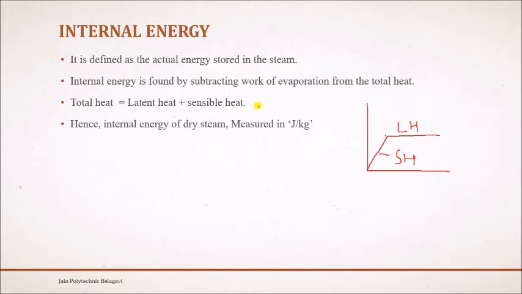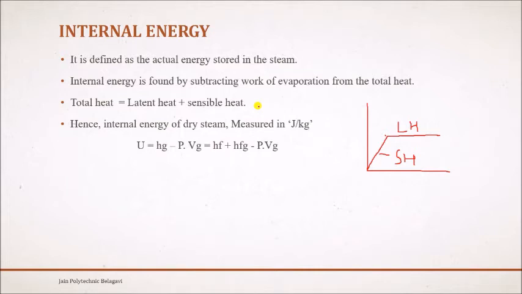So internal energy of dry steam is measured in what? Joules per kg. Whatever the energy, it is always measured in joules. Here if you take 1 kg, the internal energy in the steam is calculated per kg.